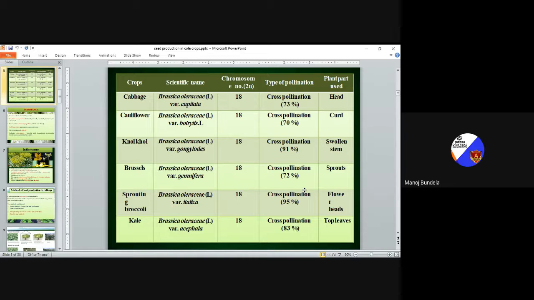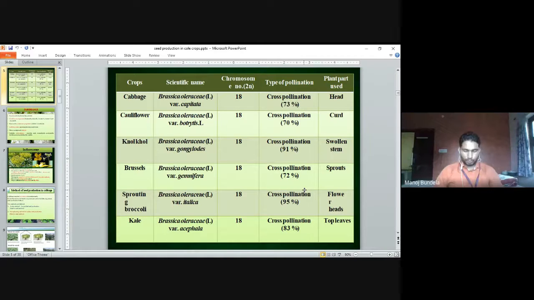Next is kale. Brassica oleracea variety acephala. The chromosome number 2n is equal to 18. This is also cross-pollinated and the cross-pollination percentage is 83%. And the plant part used for propagation is the top leaves.